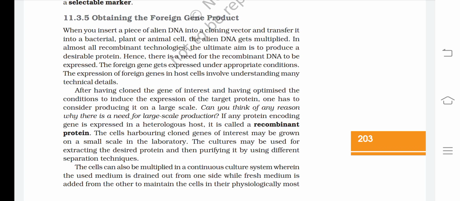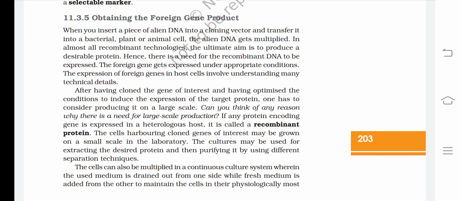The expression of foreign genes in host cells involves understanding many technical details. After having cloned the gene of interest and having optimized the conditions to induce the expression of the target protein, one has to consider producing it on a large scale. Can you think of any reason why there is a need for large scale production? If any protein encoding gene is expressed in a heterologous host, it is called a recombinant protein.